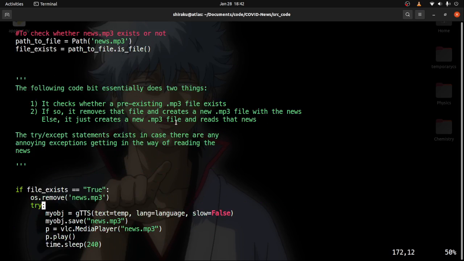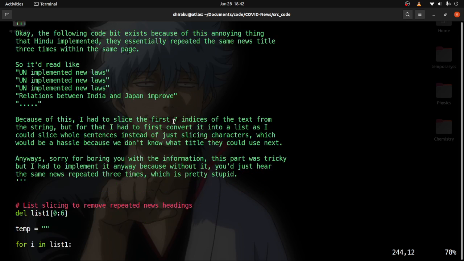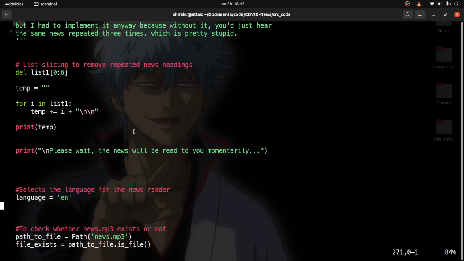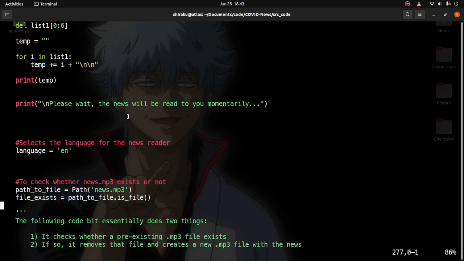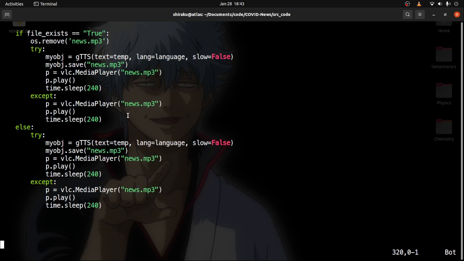Let me quickly show you guys Hindu, the error. Yeah. So if you want, just pause the video and take a moment to read this. I'll just wait for a few seconds. Okay. So this is the list slicing thing. It slices the first six sentences basically, or rather the elements within the list. So yeah, it's just a repeat of the same code.